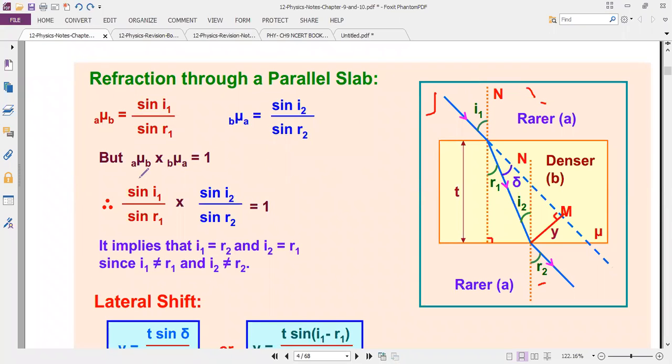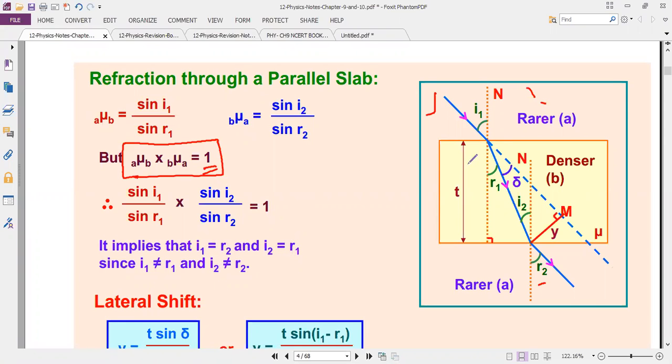Listen, we know that the refractive index value for rarer medium to denser medium and again to rarer medium is 1. So I know the value: sin i1 divided by sin r1 times sin i2 divided by sin r2. Now sin i1 is equal to sin r2 and sin i2 is equal to sin r1.